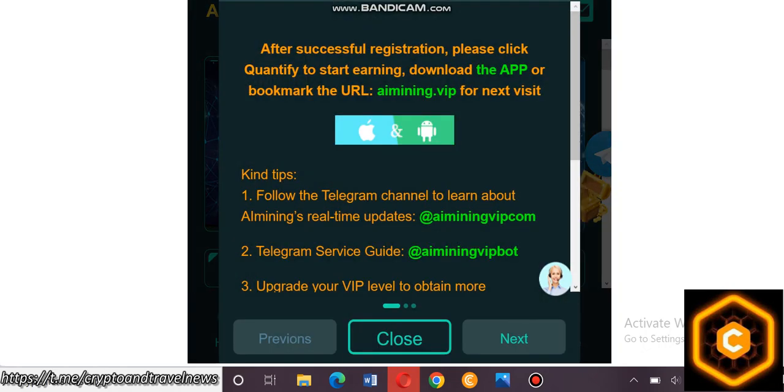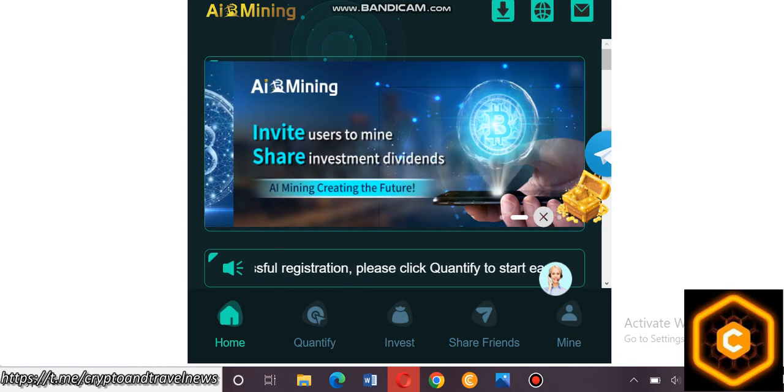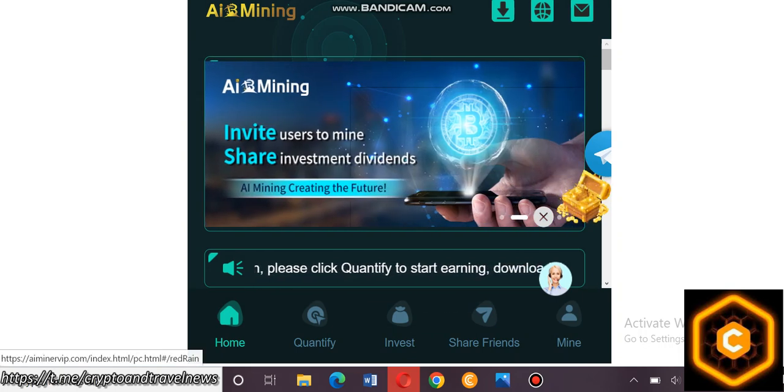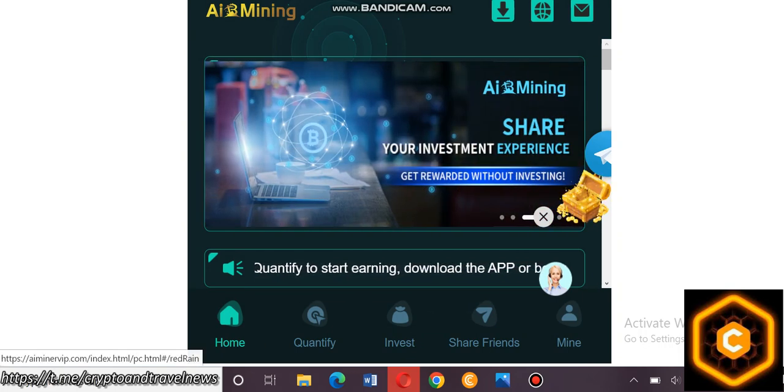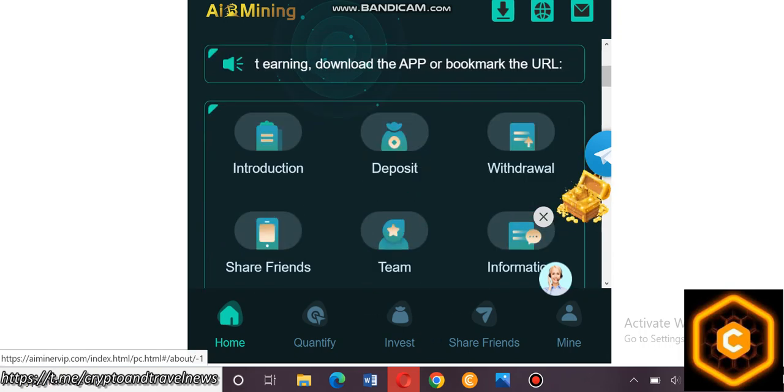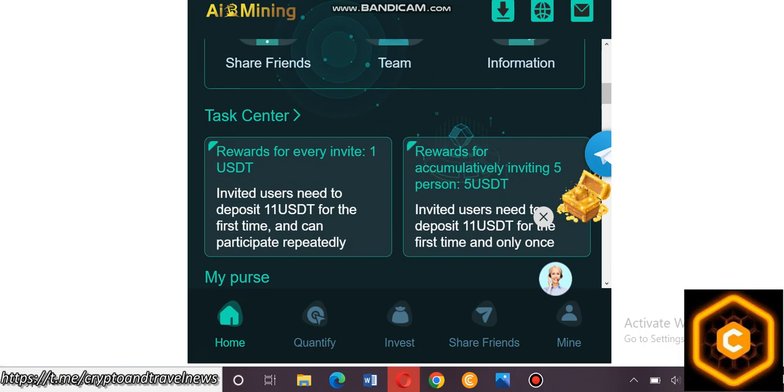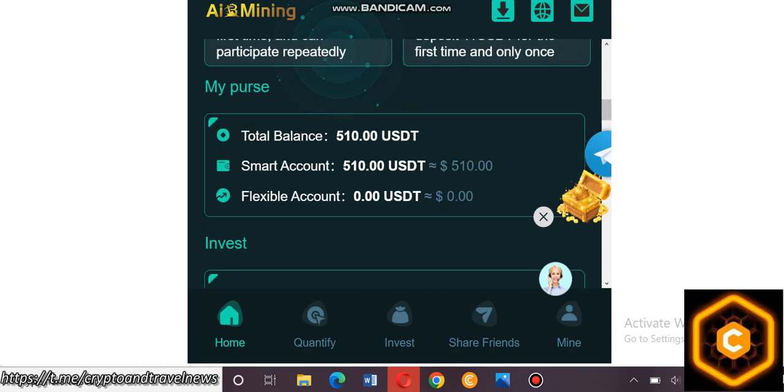When you invite any member, you get this option. A simple task is available here. You must go to this quantify, and it's a good benefit from this site. Here is some information on the packages available.